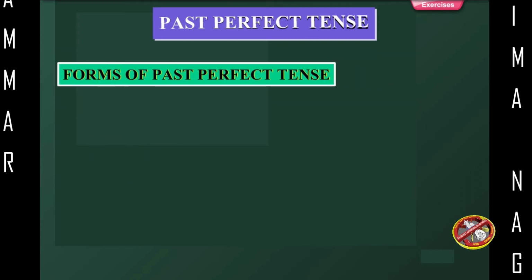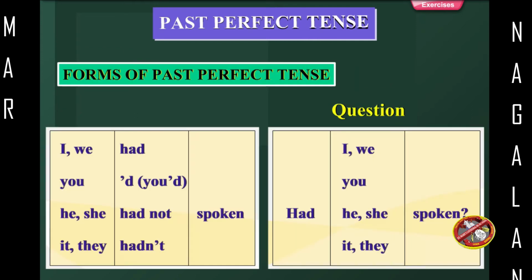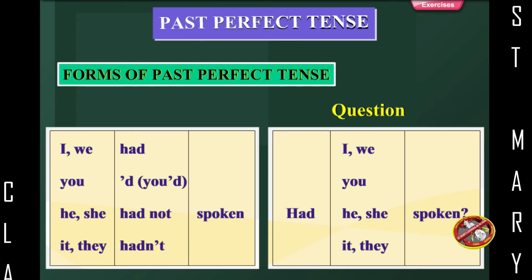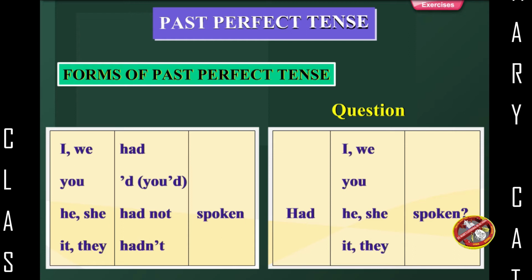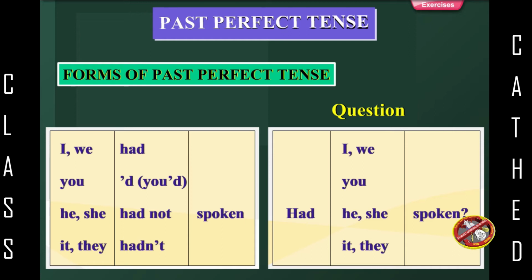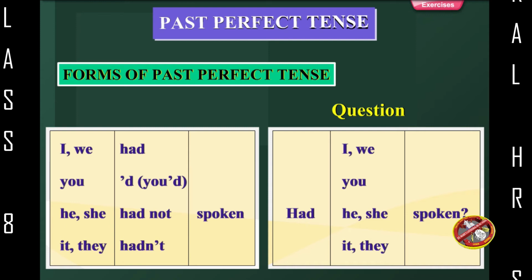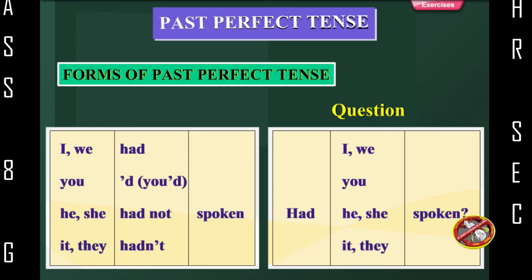Forms of past perfect tense. I, we, had. You, you'd. He, she, had not. It, they, hadn't. Spoken. Question: had I, we, you, he, she, it, they spoken?